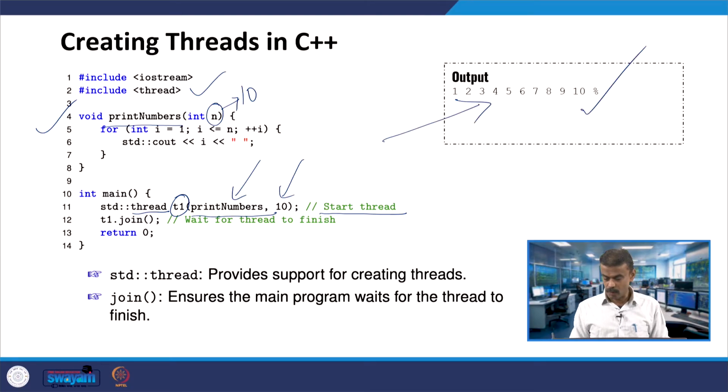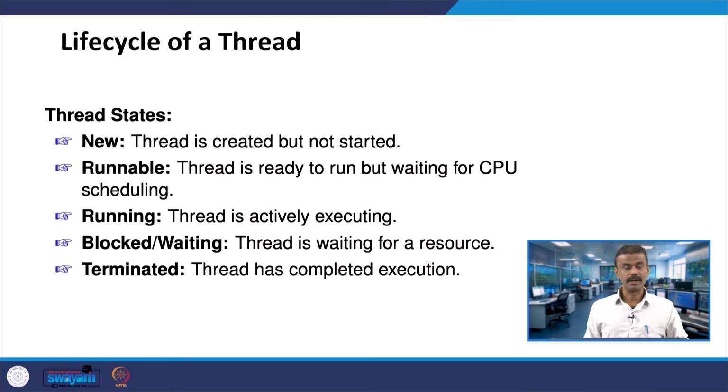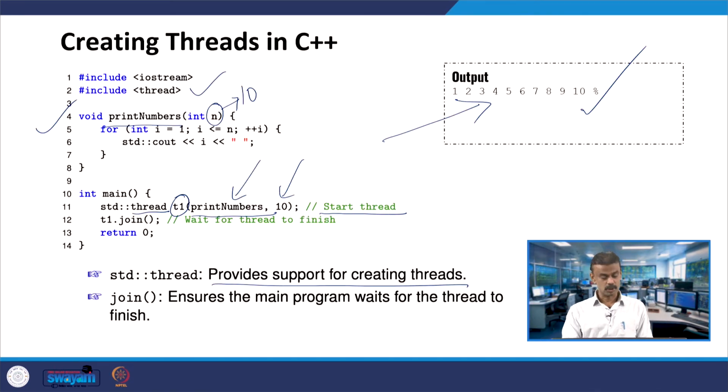So, this is your output. Now you can see I used thread on line number 11. I have created T1, and this provides support for creating the thread. On line number 11 you have runnable and running, all these 3 states. And then the next one, join, ensures the main program waits for the thread to finish. So, this is the basic example in C++ for the creation of threads.